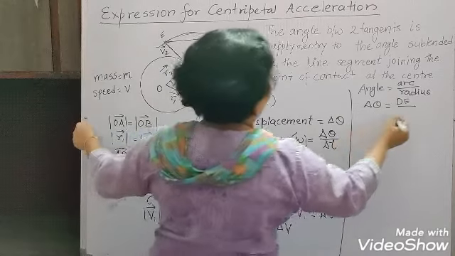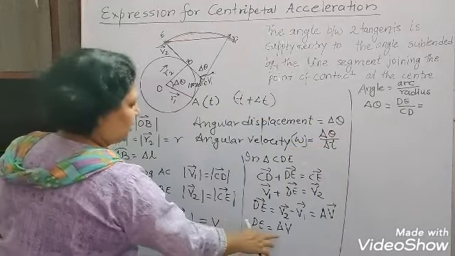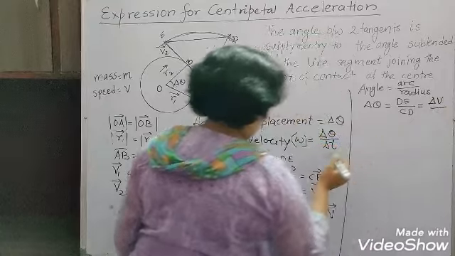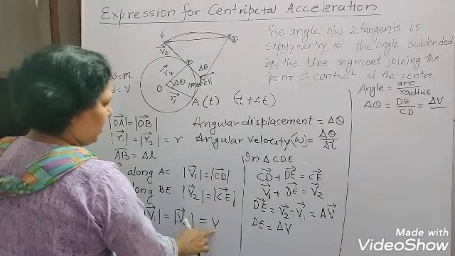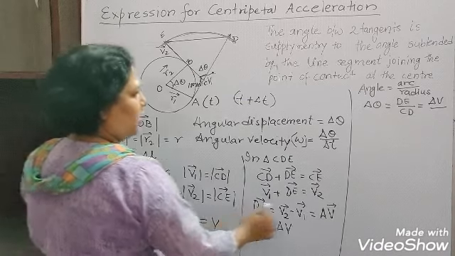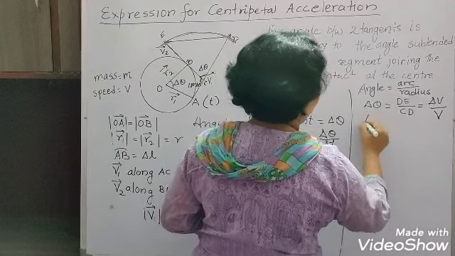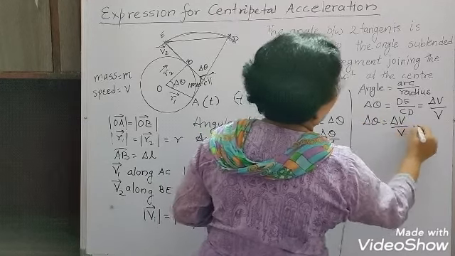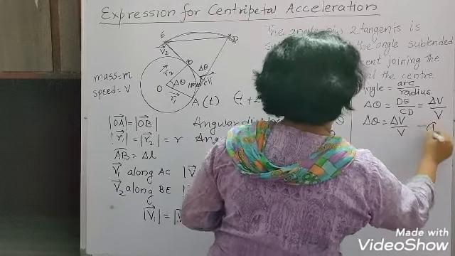So I am just writing here CD, and we know that DE just now we have calculated, it is equal to del V, and we have calculated this CE and CD both the magnitude, that is equal to V. So I am writing this as V here. That means del theta is equal to del V upon V, and this we will write as equation 1.